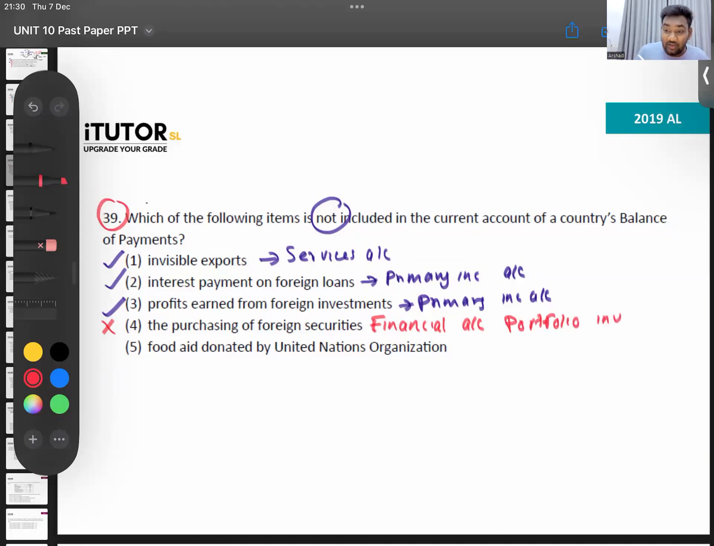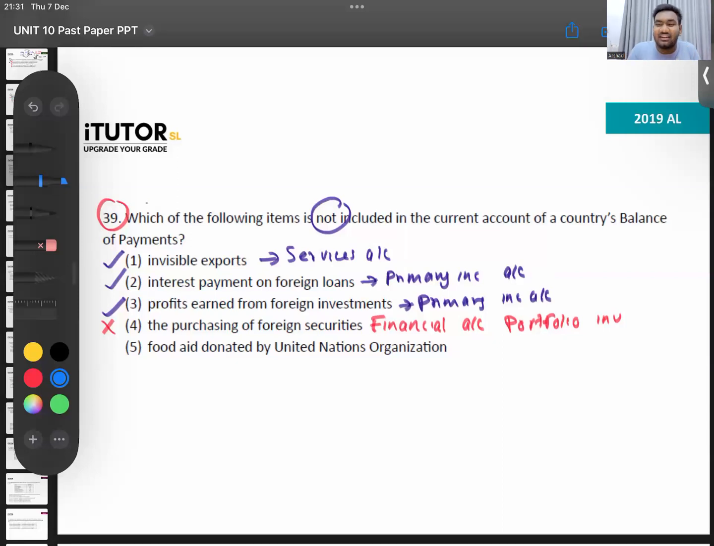Then we look at number 5, food aid donated. So the United Nations is donating food. Remember, capital transfers are in the capital account. Current transfers are recorded in the current account. So this is something like a food donation. Is it a current transfer or a capital transfer? What do you all think?